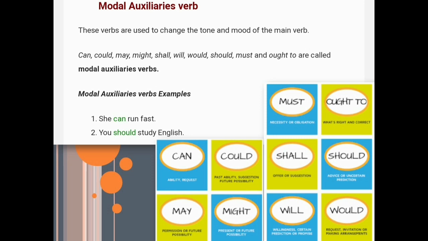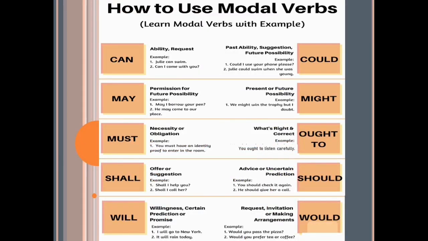Like, she can run fast. Now this is showing the ability of that girl that she can run fast, and in the next sentence, you should study, means this is a type of advice that is being given to that person. Let's see through some examples how modal verbs are used in a sentence.